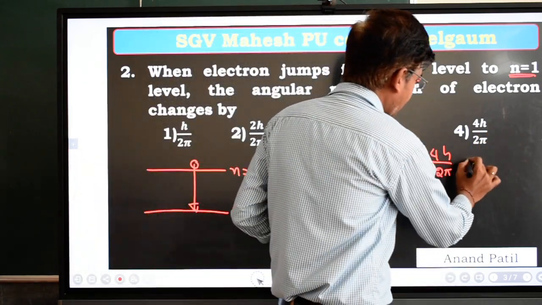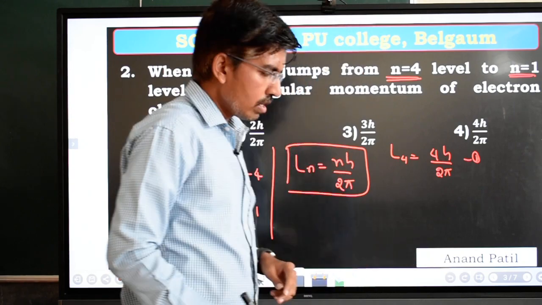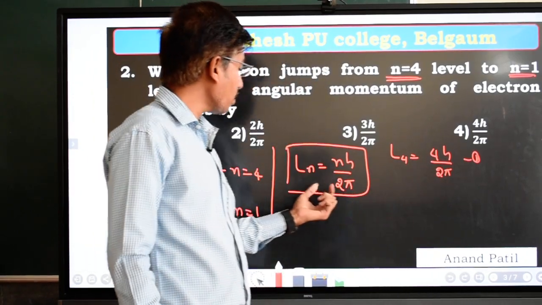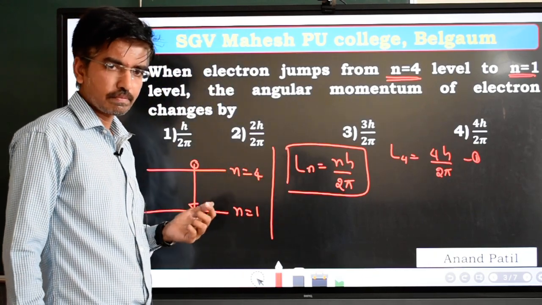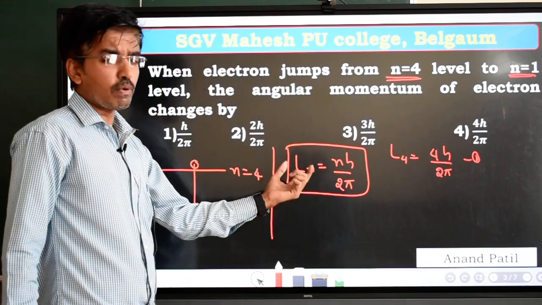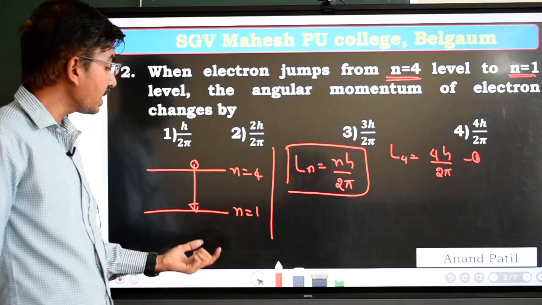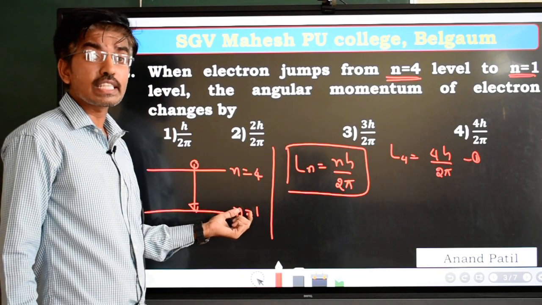Let us take it as equation number 1. So equation number 1 represents the angular momentum of the electron when it is present in n is equal to 4 state. Similarly, by using the same procedure, we have to calculate the angular momentum of the electron when it is present in n is equal to 1 state.